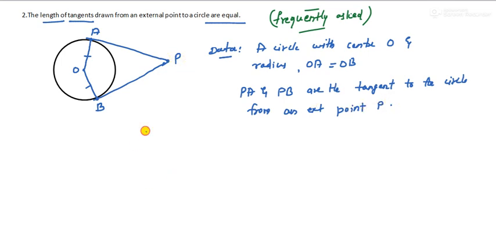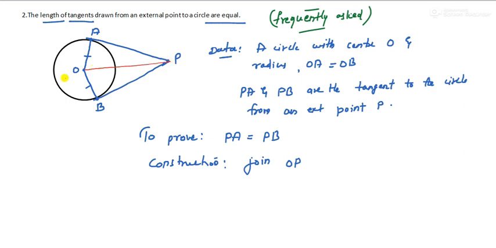Now what you have to prove is that the lengths are equal. It means you have to prove that PA is equal to PB, got it? So what will be the construction? The construction is, let us join OP. So I will join this OP. You can see it here, right?